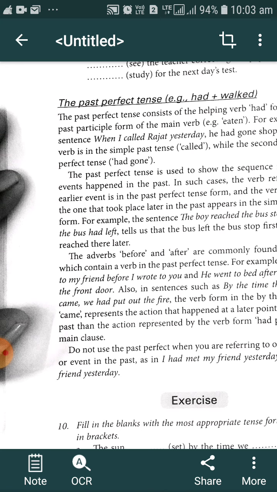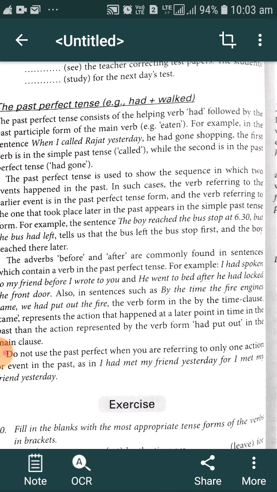If we want to describe, as both actions have happened in the past, but we have to discriminate between them, we have to describe which action happened earlier and which action happened a little later. For that purpose, we have to use past perfect tense. That is the sequence of which happened earlier and which happened later.